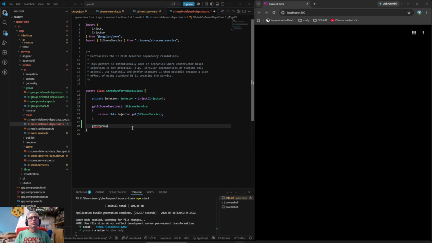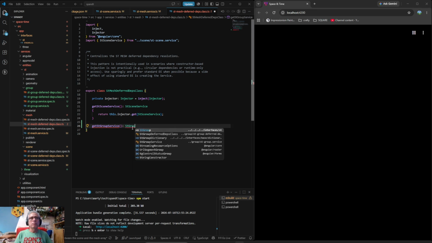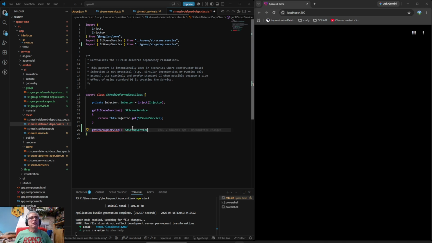So get the group service, and then get the group service, and then we just gotta lock this, and then return the group service.